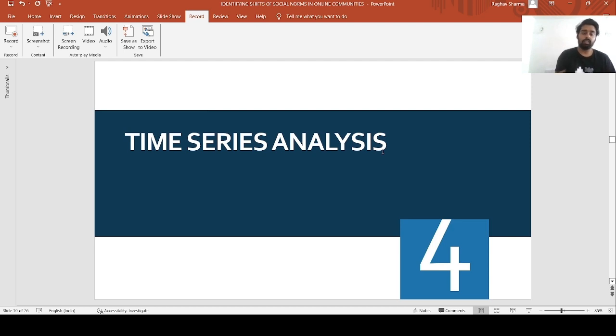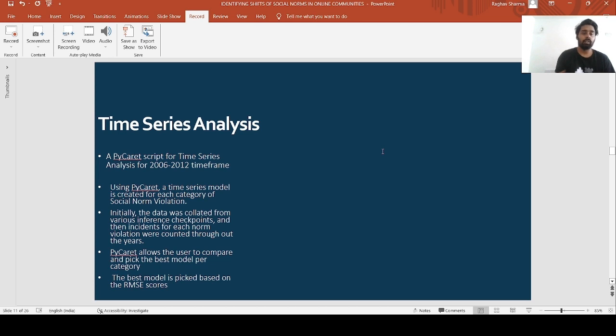Now, after the inferences are generated, we use time series analysis to identify shifts in social norms. To do this, we use PyCaret, and for our analysis, we have done time series analysis from 2006 to 2012. A PyCaret time series model is created for each category of social norm violation, and initially the data was collated from various inference checkpoints, and incidents of each social norm violation category were counted throughout the years.